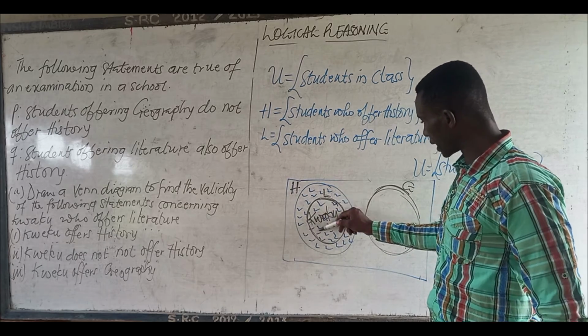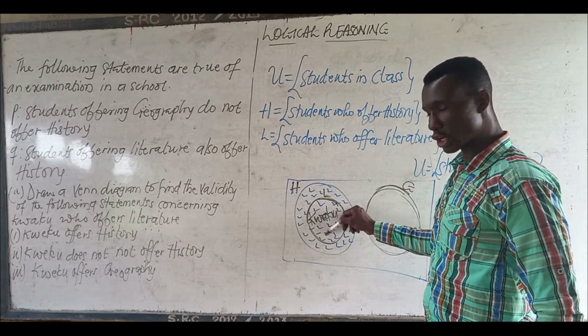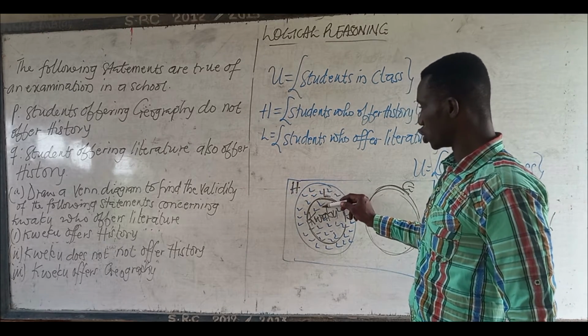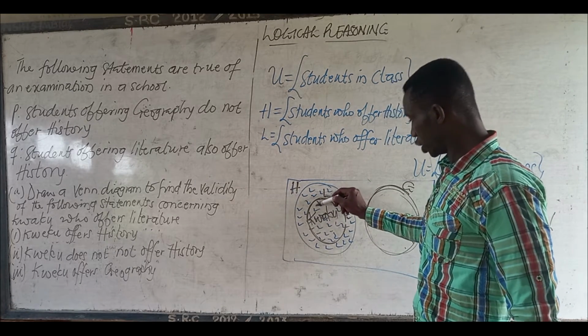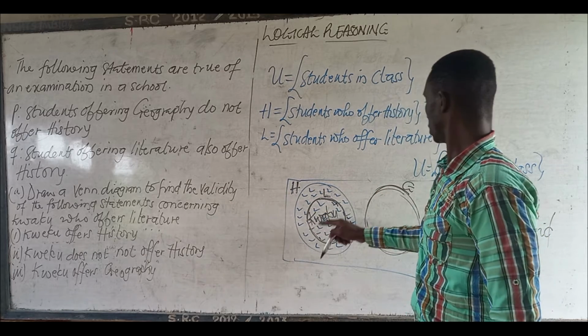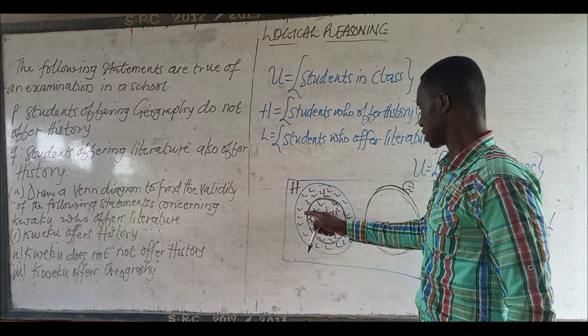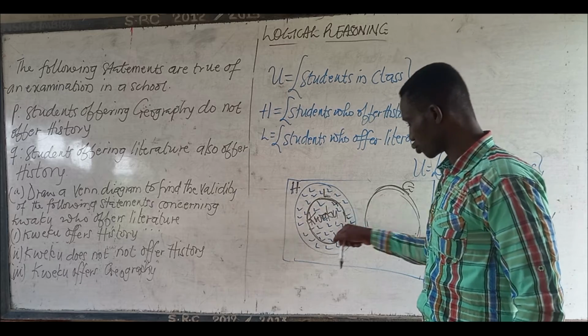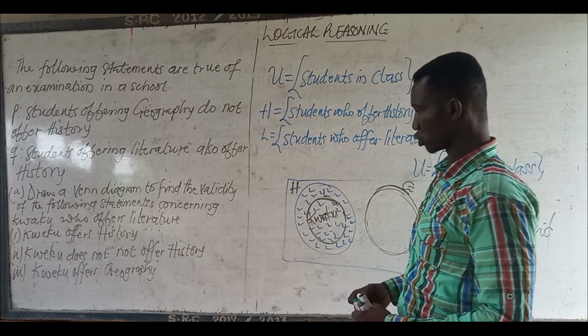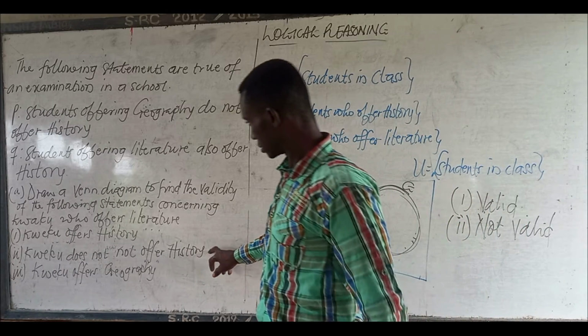And we have some under the literature. You see that? So as soon as you offer literature, you offer history too. And this person is saying that Kweku does not offer history. It is not valid because Kweku offers literature, and literature is under history. So definitely Kweku offers history. So that statement is not valid.